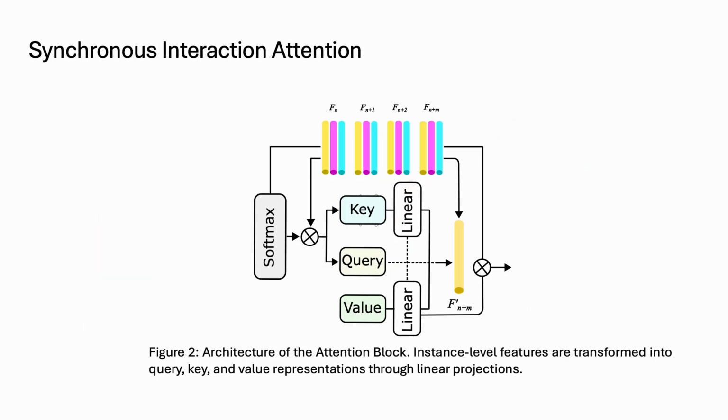To better capture interactions between multiple people, we use a self-attention mechanism in our SIA module. Unlike standard self-attention used for single images, our approach is designed for video. It models relationships between different people across synchronized frames. Instead of focusing only on spatial information, it also integrates features over time, allowing the model to better understand coordinated motion, handle occlusions, and maintain temporal consistency.